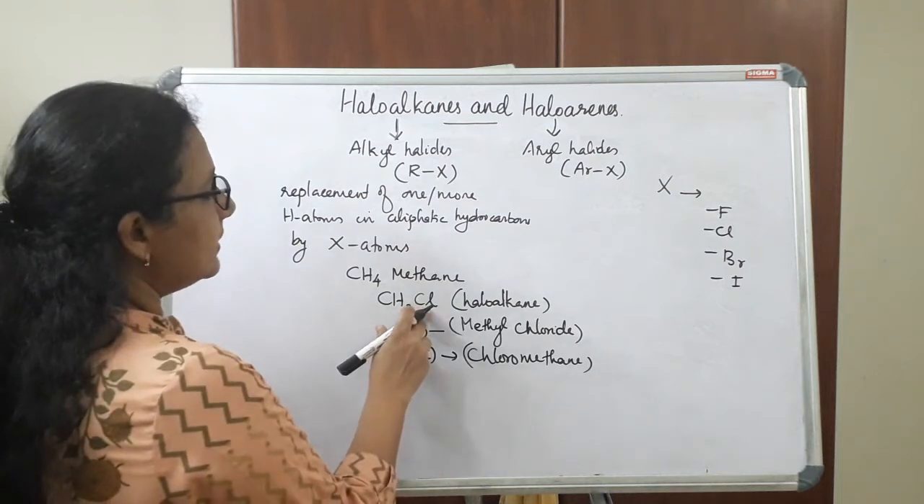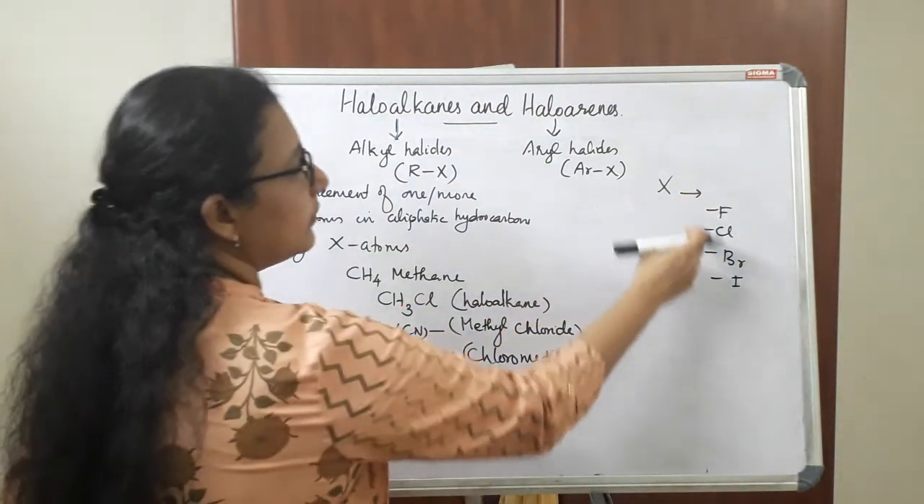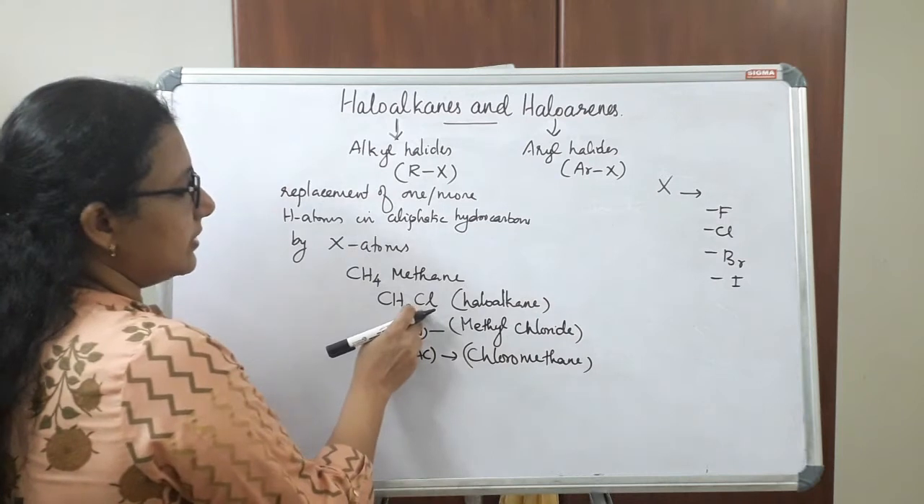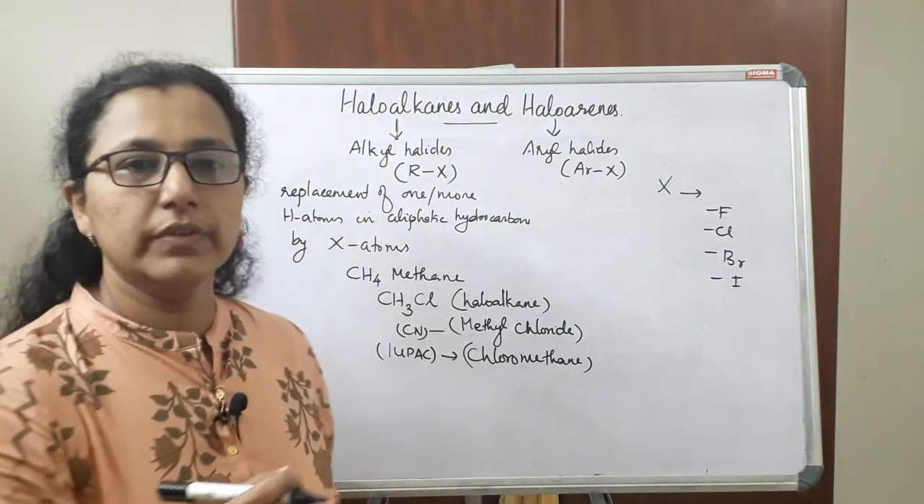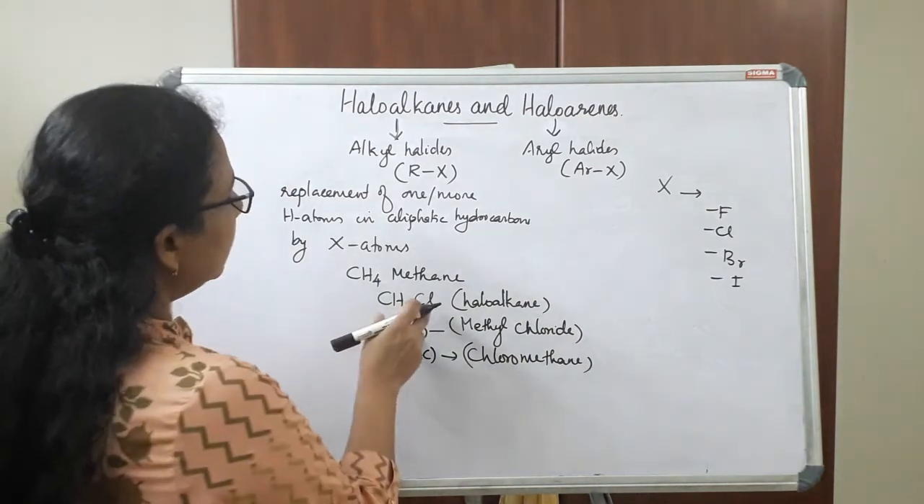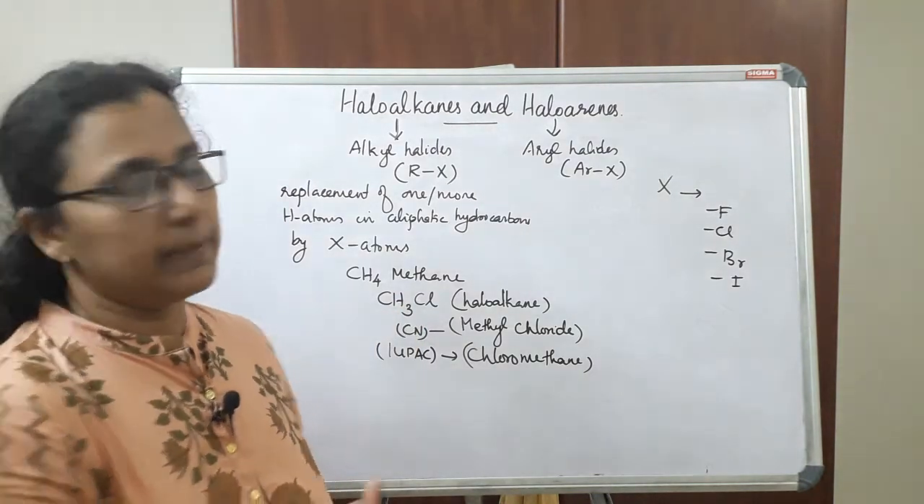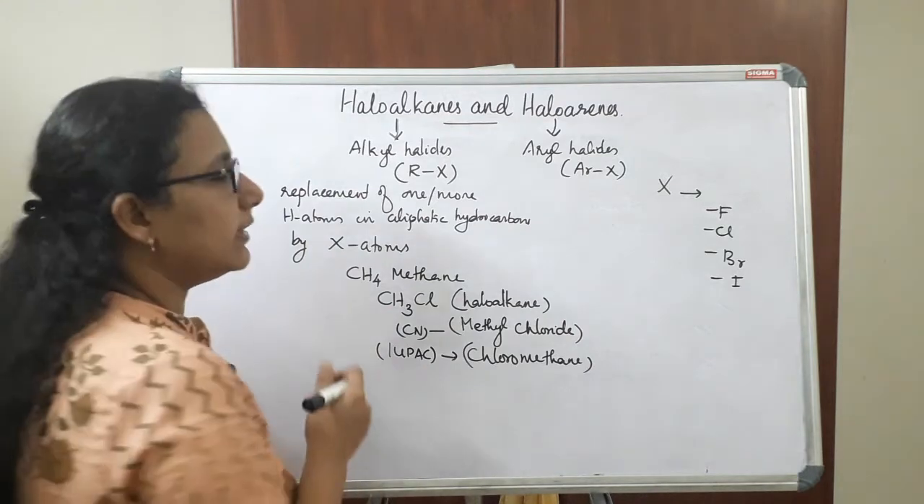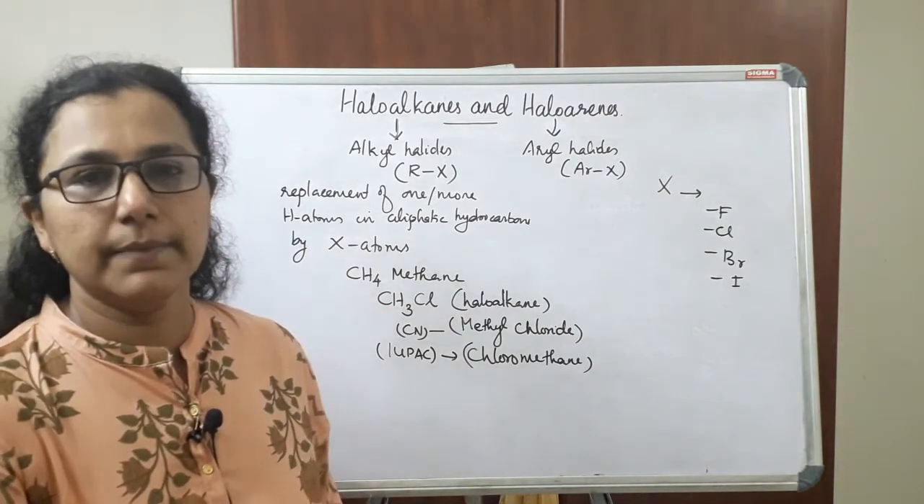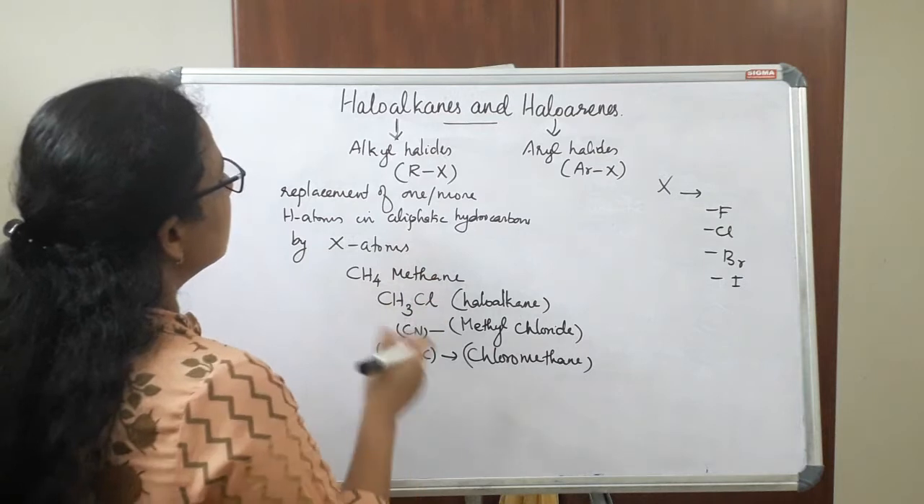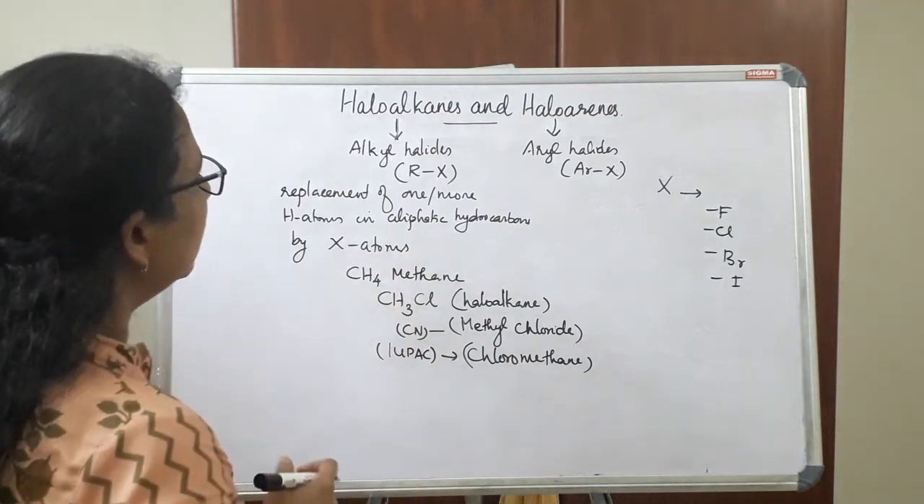So here the halogen atom is chlorine. So any of these halogen atoms can be attached here. In that case also we will get a haloalkane. And one more thing is that one or more hydrogen atoms can be replaced by halogen atoms. In that case also we will get different types of haloalkanes. So this is the introduction of haloalkanes.